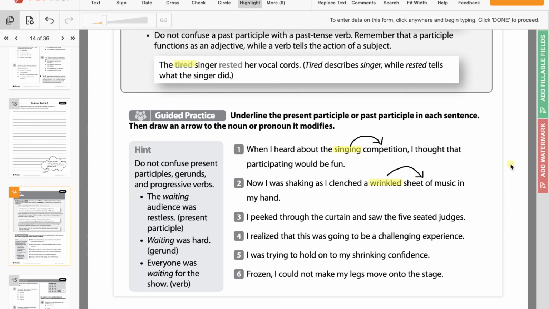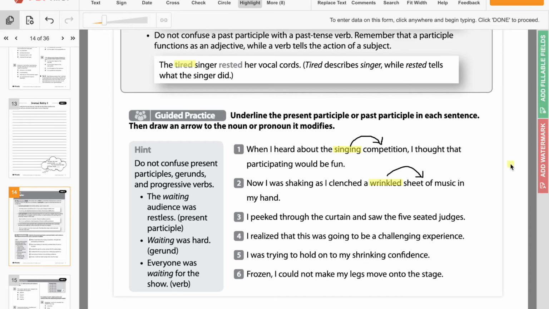Now, how do we know that that's a participle? Because it's saying the 5 seated judges. It doesn't say the judges were seated. It says the 5 seated judges. So, what type of judges? Seated judges. So that means that seated is describing what kind of judges. What kind of judges are they? Seated judges.